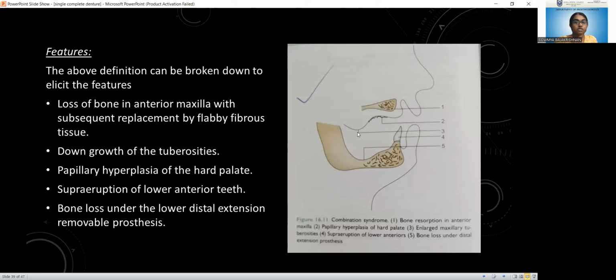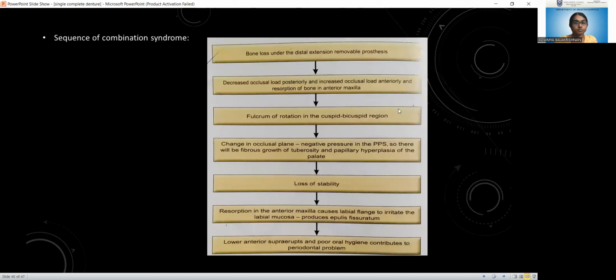Because of the negative pressure in the posterior palatal seal area, there is overgrowth of the tuberosity in the posterior aspect, and also resorption of the bone in the anterior maxilla, which is replaced by fibrous tissue.